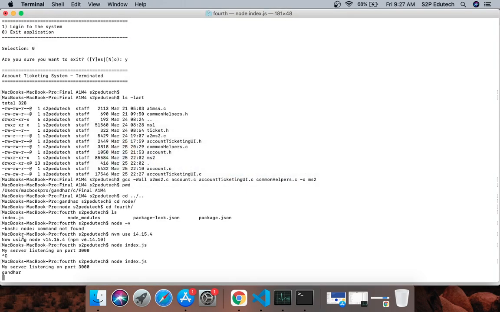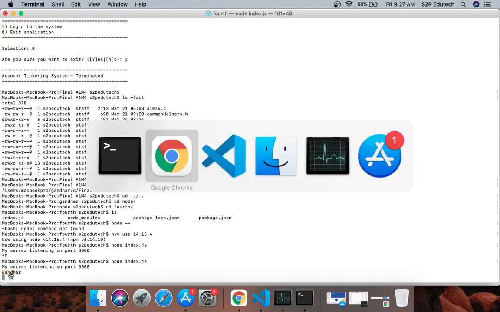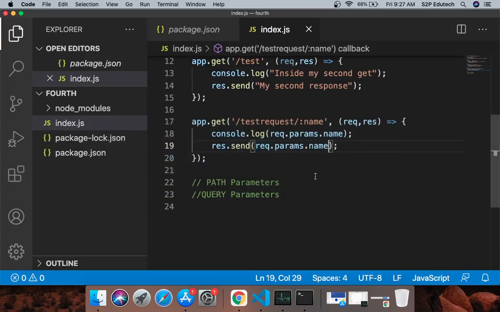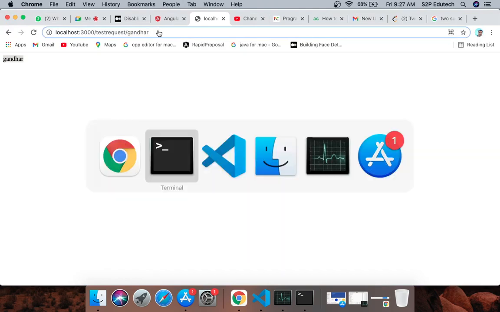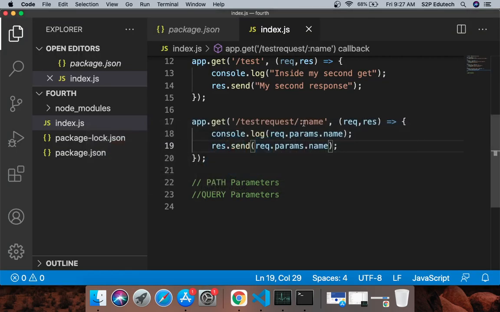Also, I had printed that as well, so I got that thing here in my console.log. What it means is that whatever parameters you pass through the path are called path parameters, and they can be taken up in a variable.